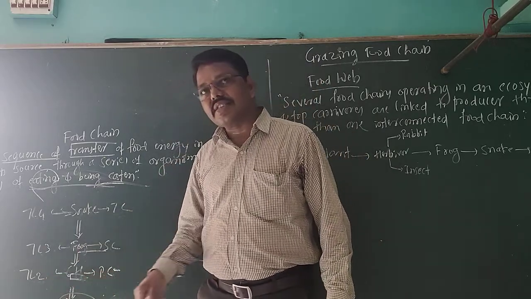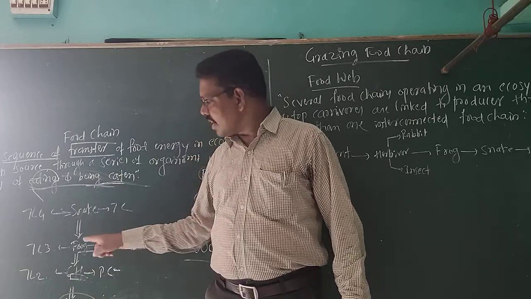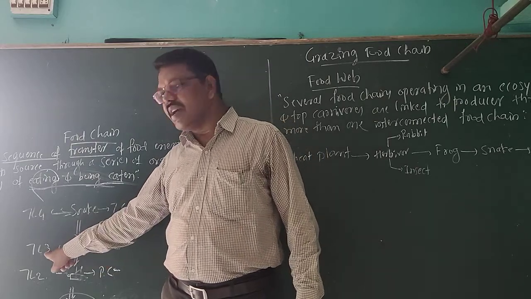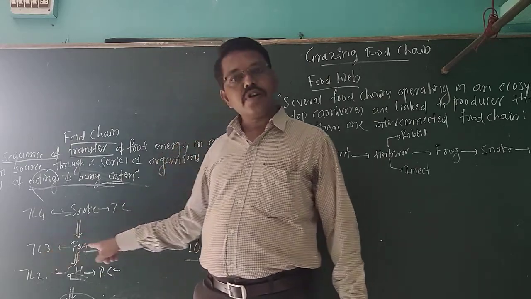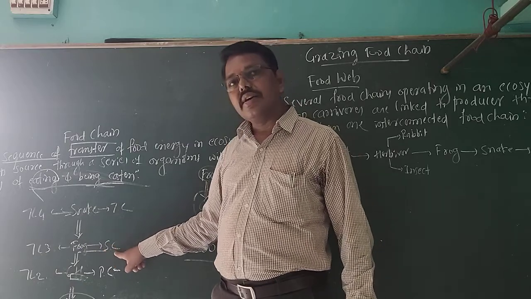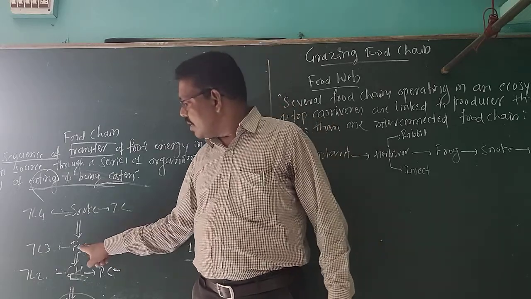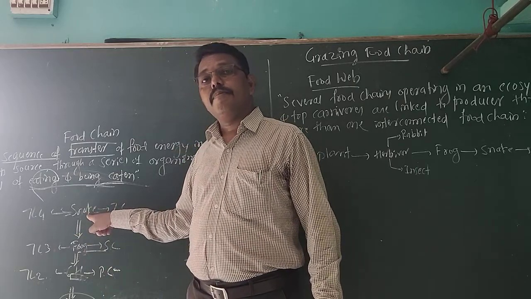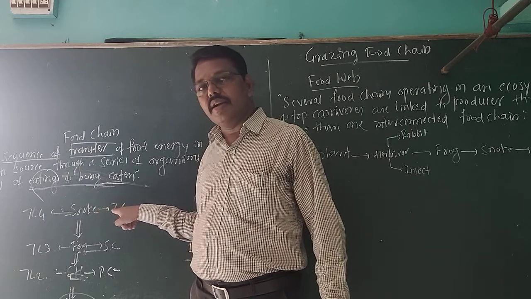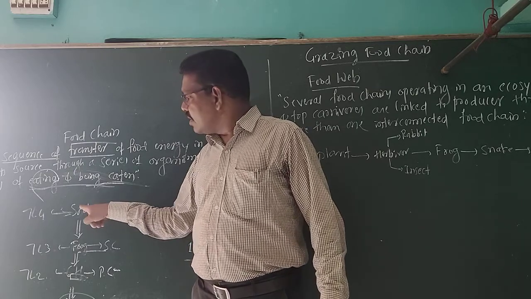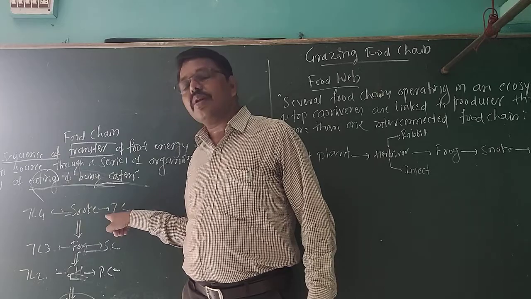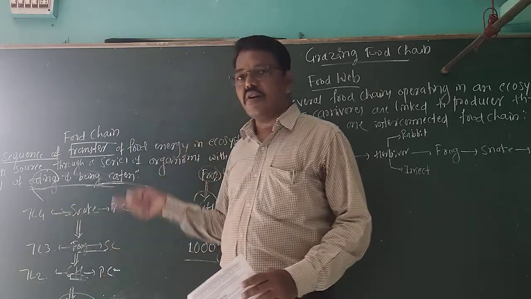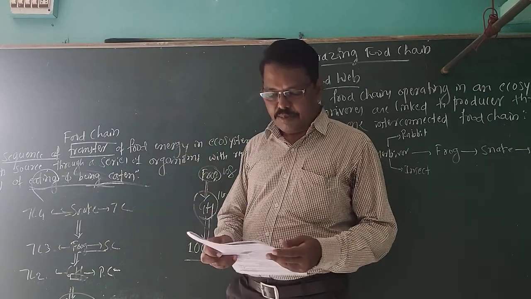Then those herbivores are eaten by the carnivores. We can take an example: frog. Those frogs are placed in trophic level 3. Those are called C2, or secondary consumer. Then these carnivores are once again eaten by the tertiary consumer, C3, or it may be TC. Those tertiary consumers, C3, are placed in trophic level 4. You must recall, repeat by repeat. This one is very important.